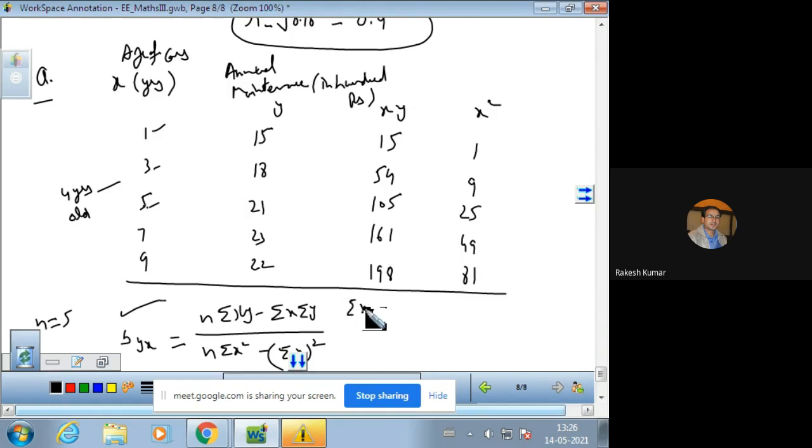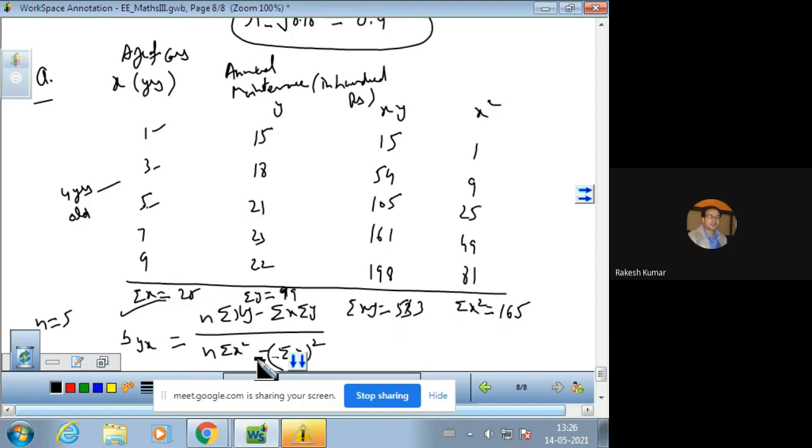The sum total of xy will be 533, sigma x square is 165, sigma y is 99, and sigma x is 25.